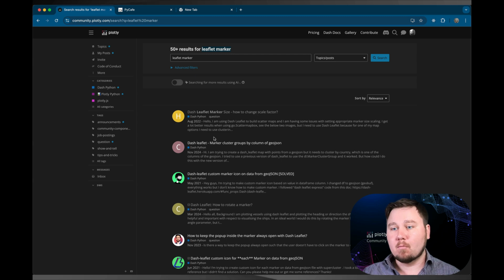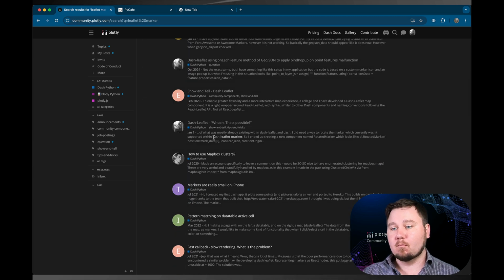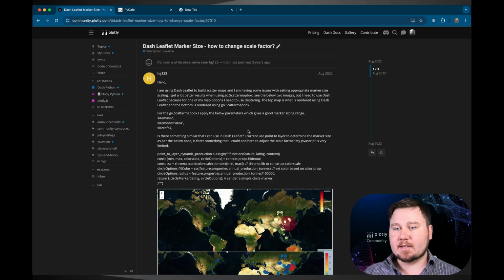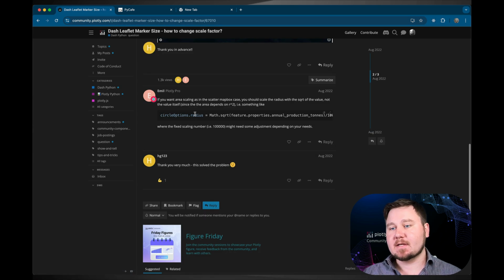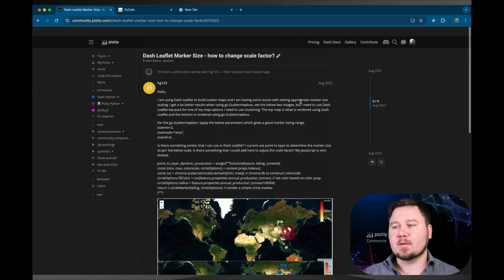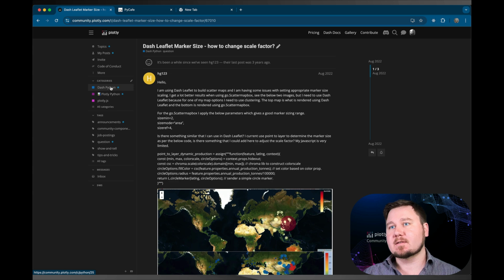You can click on more because you can see more posts in regards to the search field that you are inquiring upon. This could be great because, let's just say that we're having a marker scale factor issue. We can go to this, we can see the post of somebody else, and then we can see what they used to solve it. So this is a great resource to keep the forum clean and not ask the same questions over and over again. I highly recommend, and it's just best practice, to look around prior to asking the question.